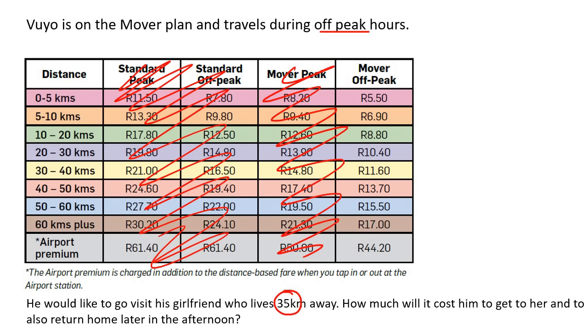Okay? So you mustn't say 35 plus 35 is 70. You just say how much does he travel at a time? So he's going to travel 35 kilometers in the morning, so that'll be over here. So that's going to be 11 Rand 60. Okay, and then he's also going to have to do 35 kilometers in the afternoon again when he comes home, and so that's why we multiply it by 2. And so that's going to be 23 Rand 20.